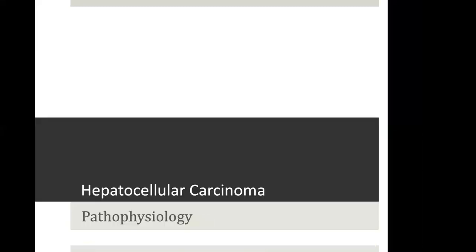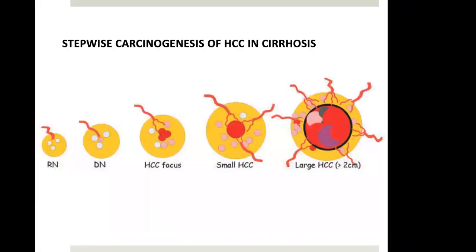So after this brief introduction of MR protocol, let us talk about pathophysiology. Why do we need to understand pathophysiology? Because the imaging also mirrors this pathophysiology. Now, with our concept of cirrhotic liver nodules, we know that the transition of cirrhotic liver nodules is a continuum of process. It's not discrete steps.